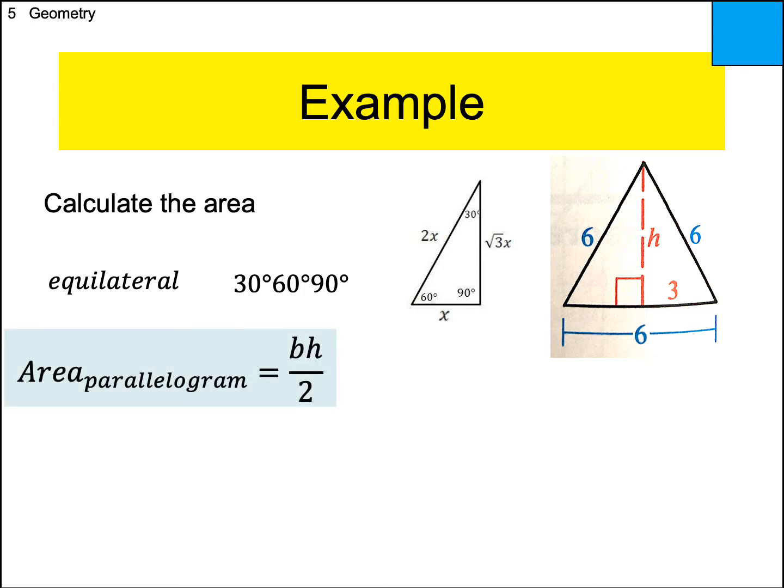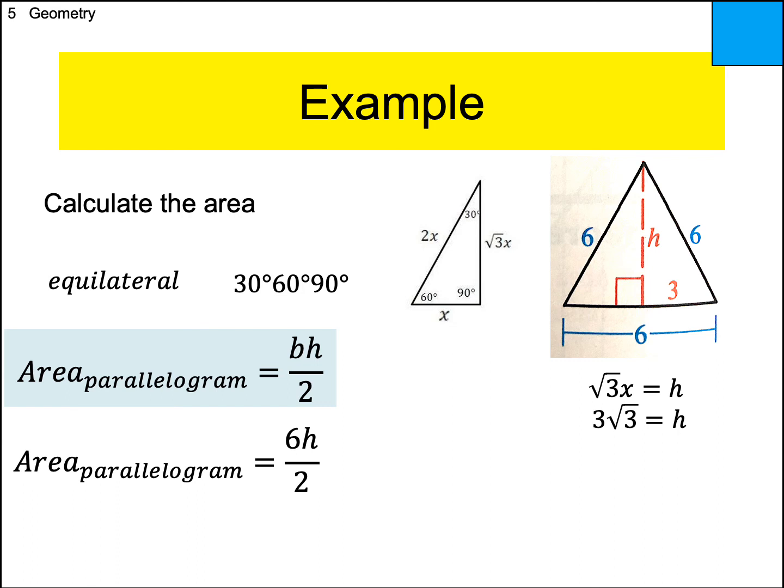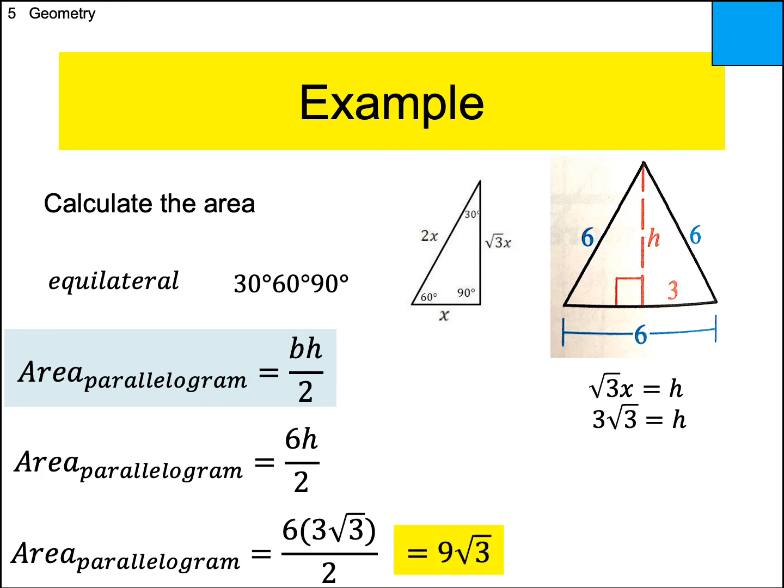So all we got to do is plug and chug through this calculation. Let's plug in the numbers. The base of the big triangle, obviously, is 6. Well, let's see. The height is on the 30, 60, 90 triangle. x is equal to 3. That's the short side, and the height is root 3 times x, or in other words, 3 root 3. You get that? Because x was 3. Okay, so we're going to substitute that in for h. Let's see, 6 times 3 is 18, divided by 2 is 9, so we get 9 root 3.